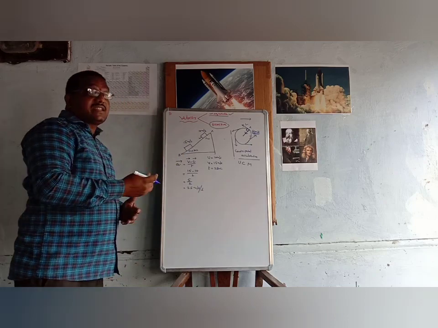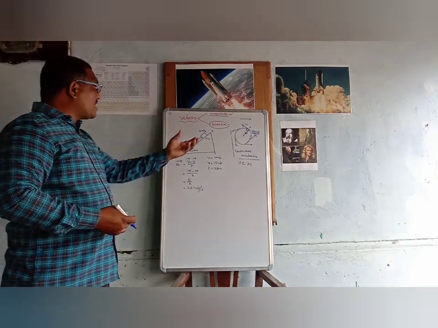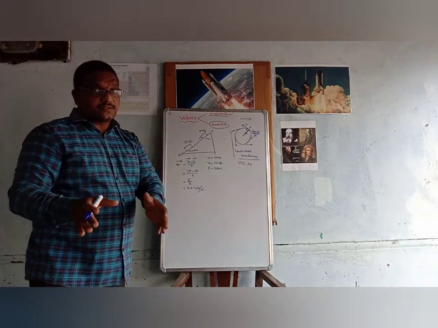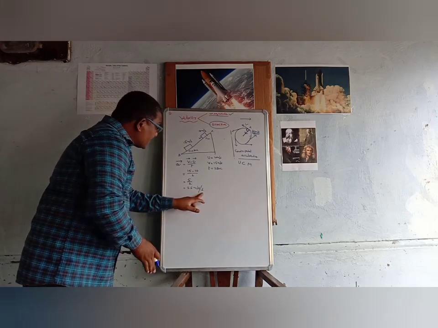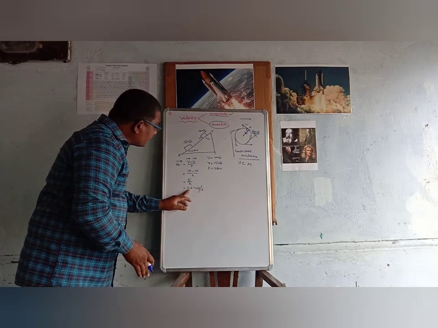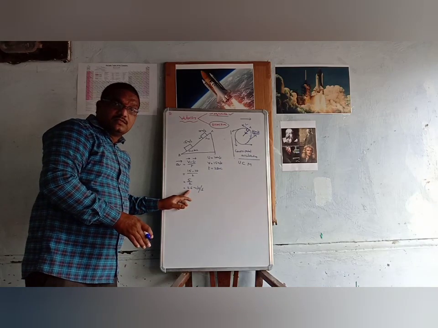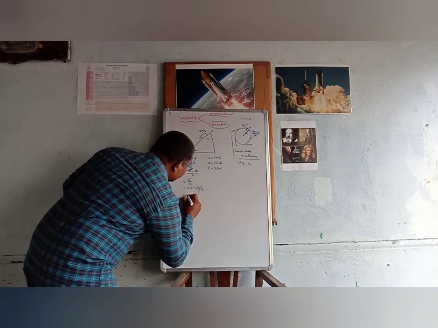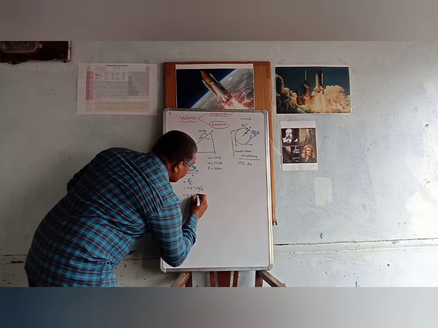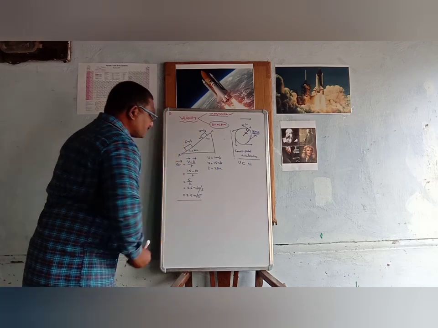At what rate is it changing? At what rate is the velocity changing? That is acceleration. So every second the velocity is increased by 2.5 meter per second. So the acceleration of the object is 2.5 meter per second square.